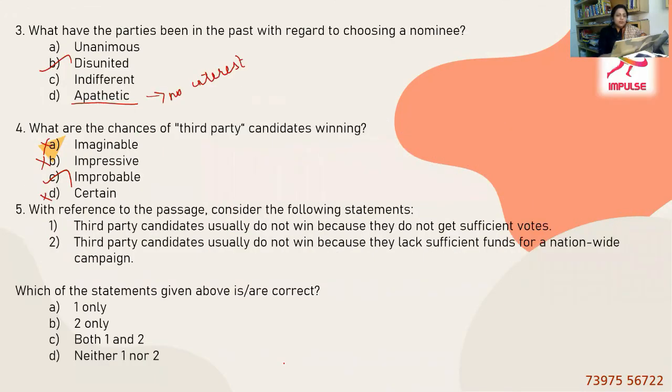Whereas here, third-party candidates usually do not win. Up until this, both the statements are right. The reasons are add-ons. So it's definitely option D, neither one nor two. Quite tricky, because we tend to choose the best among the two, but there isn't a reason in the passage. So be very sure and choose option D. It's neither one nor two.